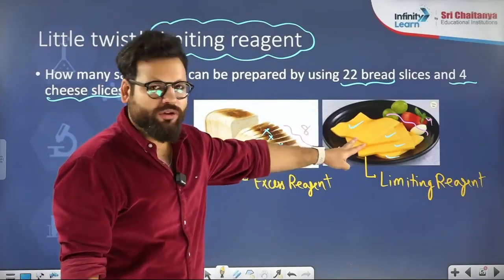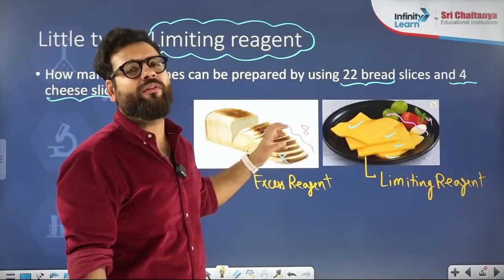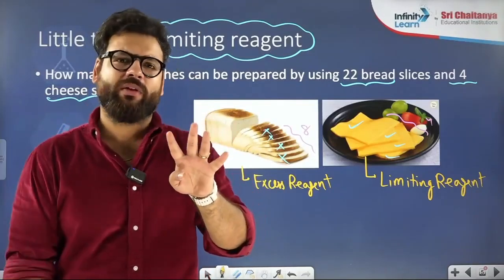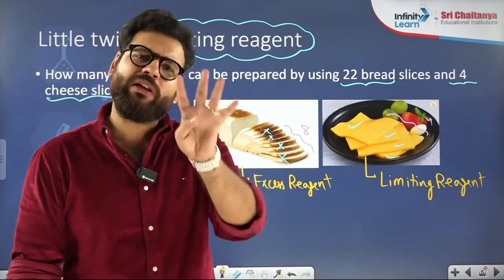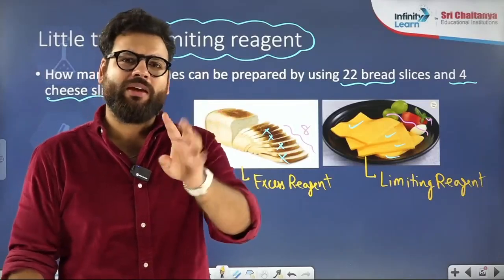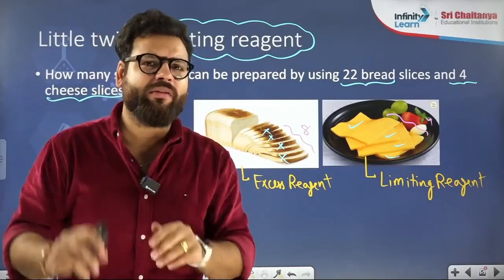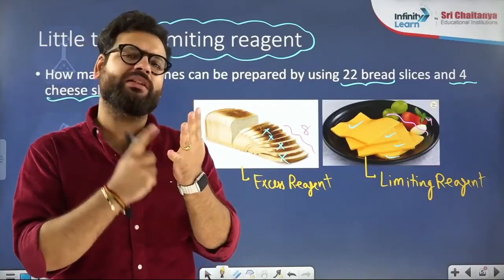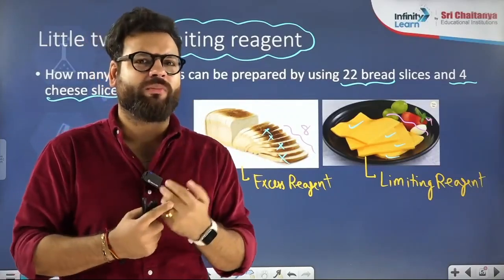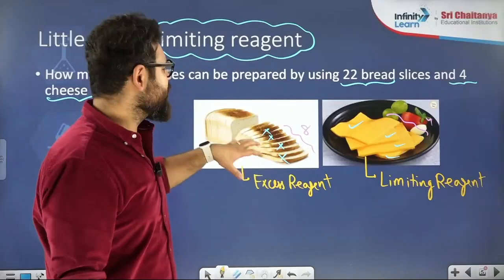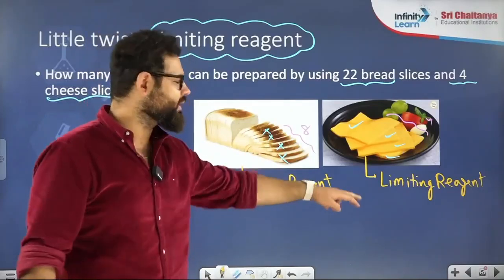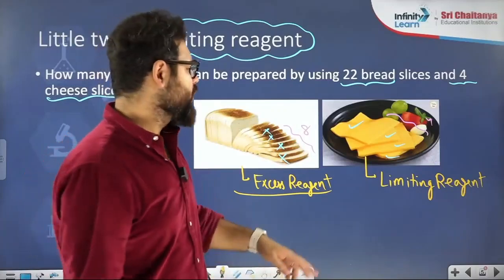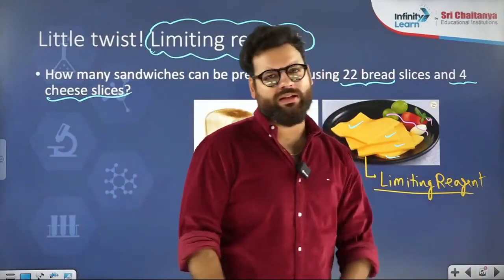When you have only 4 cheese slices and 1000 breads, how many sandwiches can you prepare? Only 4 sandwiches. Even if 1000 breads are there, I can't make 500 sandwiches, because by the time 4 sandwiches are made, the cheese is over. Now you can't use the breads anymore. Breads are useless. So anything which becomes useless after some time is the excess reagent. We will see how to find the excess and how to find the limiting. Something which finishes is the limiting reagent.